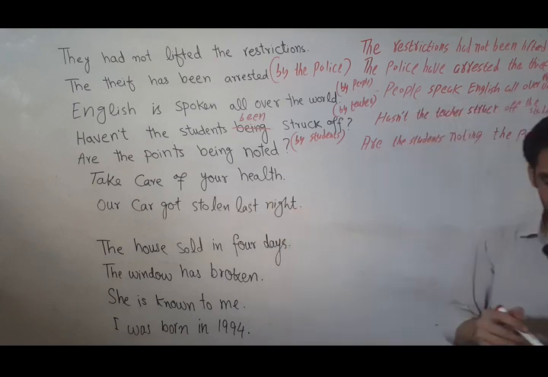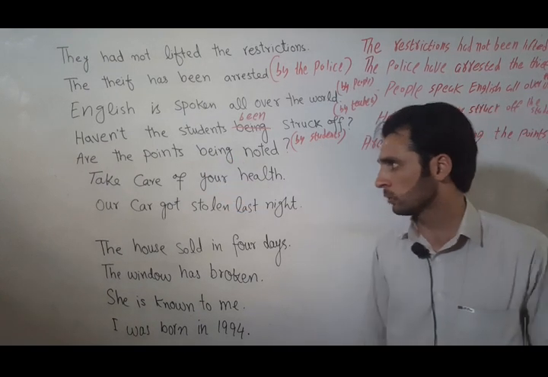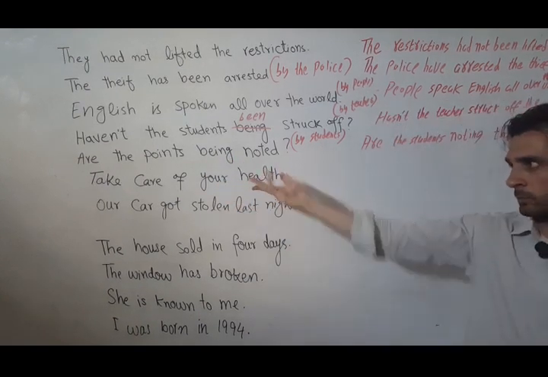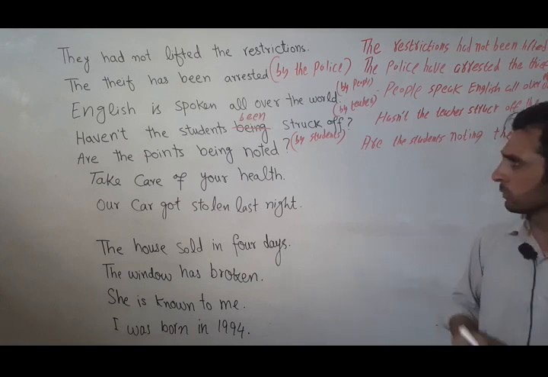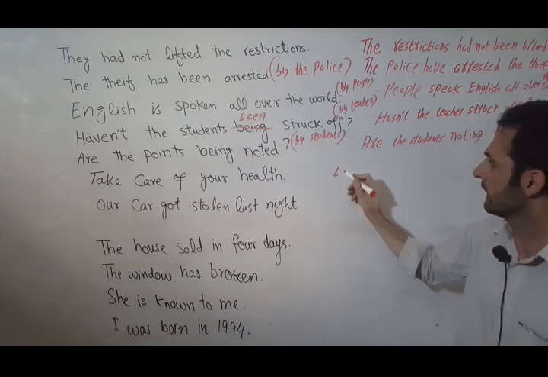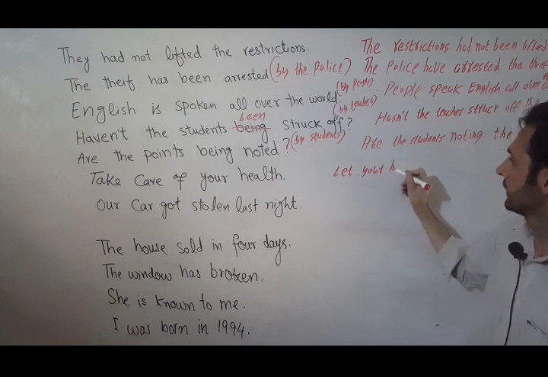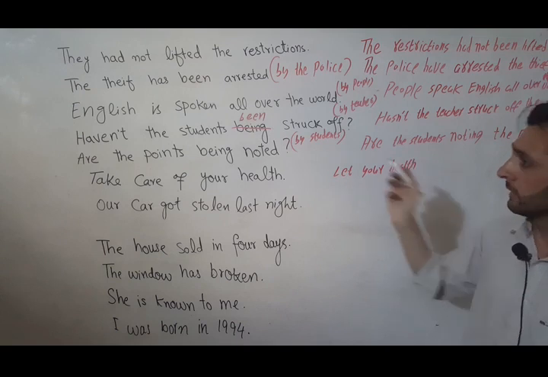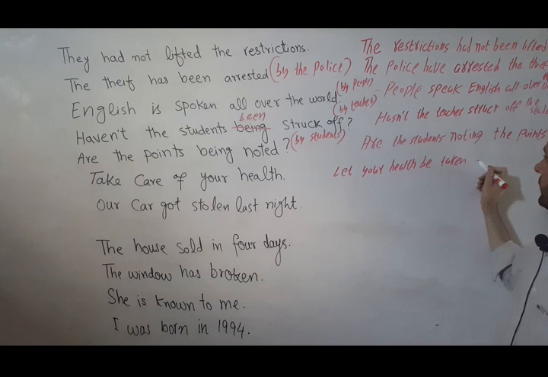Next, "Take care of your health." The structure is not a passive voice, rather active voice, and as we can see, it is an imperative sentence giving a command, advice, suggestion. So the formula for this was simple: let plus object, which is your health, plus be plus taken care, and "of" will be used at the end.